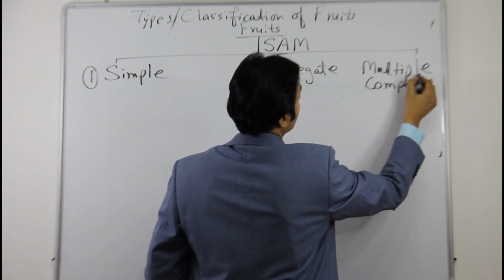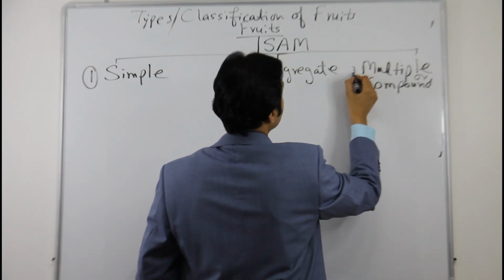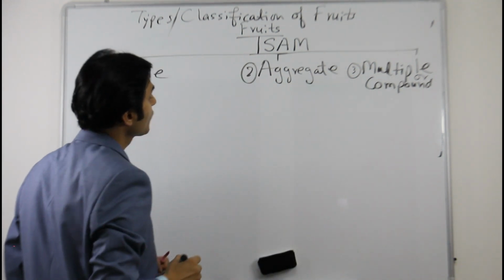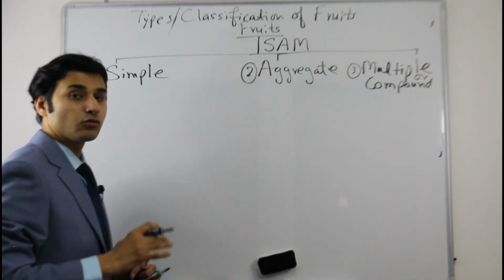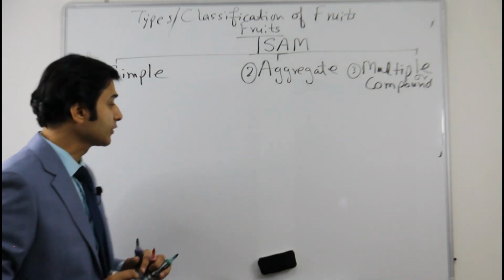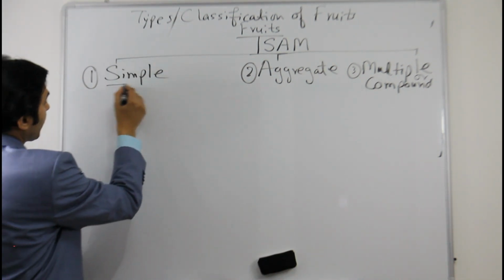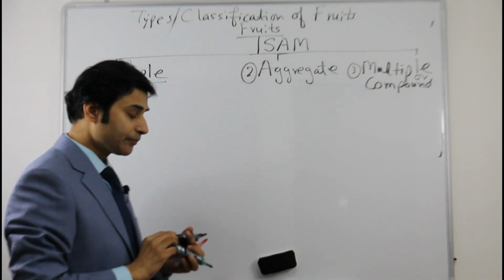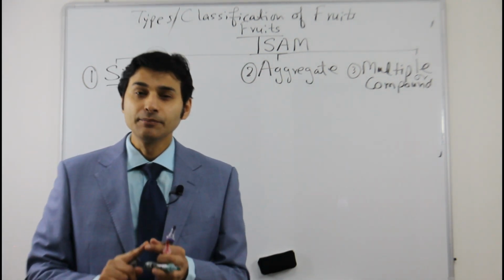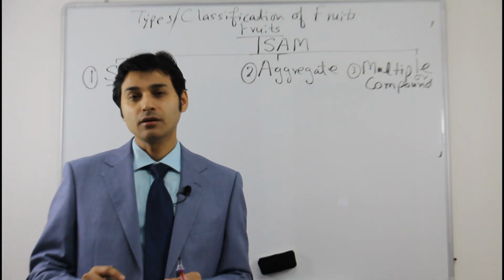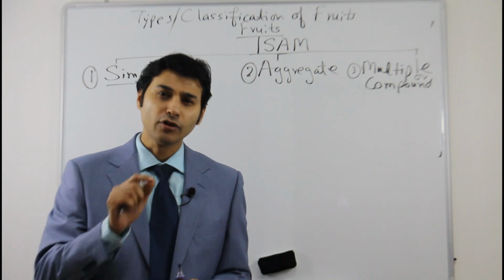So multiple or compound fruit, three types of fruits. Now we will discuss one by one all the types of fruits. Simple fruit, the definition of simple fruit is, here simple fruits are made only by one flower, one ovary.